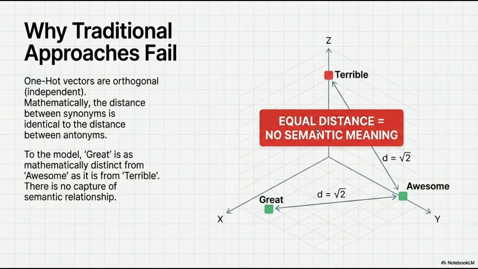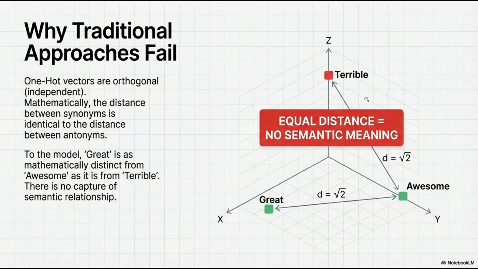So here is the failure. In one-hot encoding, every word has its own island. Mathematically, these vectors are orthogonal. They are at right angles to each other. So if you calculate the distance between "great" and "awesome," it's exactly the same as the distance between "great" and "terrible," or "awesome" and "terrible."